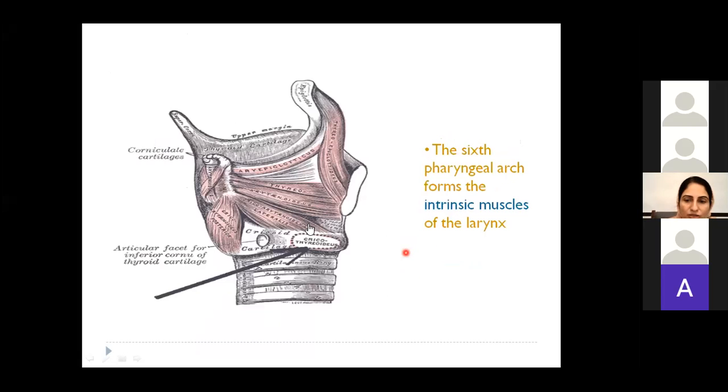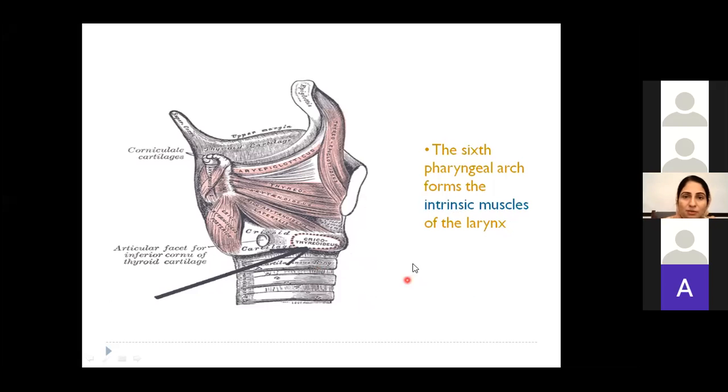The 5th pharyngeal arch gives rise to intrinsic muscles of the larynx. Okay, no need to name those muscles. These are just intrinsic muscles which help in the movement of the larynx. So these are known as the intrinsic muscles of the larynx. जो arytenoid cartilage, thyroid cartilage, or different जो cartilages हैं larynx के उन पे attach होती है.